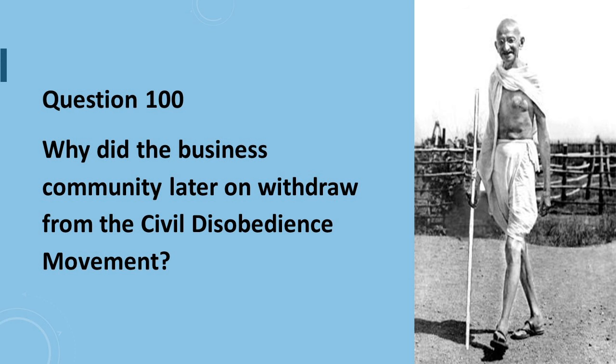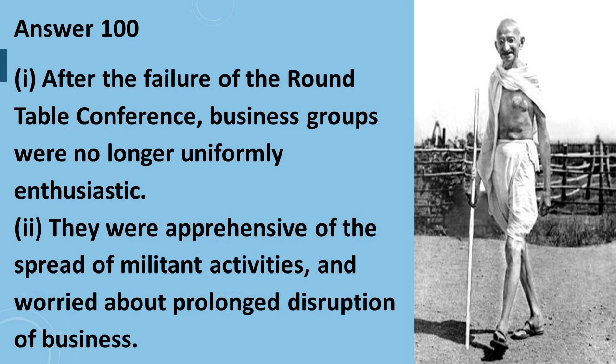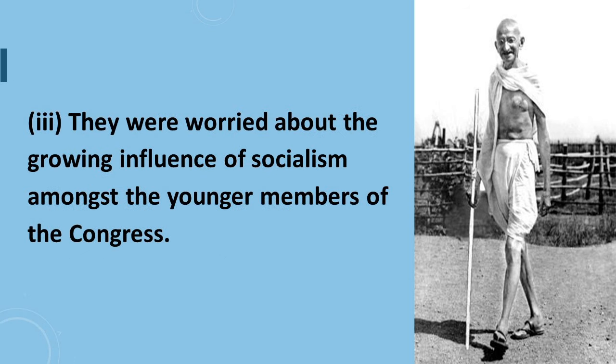Question number 100 says, why did the business community later on withdraw from the civil disobedience movement? Answer to question number 100 is, point number 1. After the failure of the Roundtable Conference, business groups were no longer uniformly enthusiastic. Point number 2. They were apprehensive of spread of militant activities and worried about prolonged disruption of business. Point number 3 is, they were worried about the growing influence of socialism amongst the younger members of the Congress.